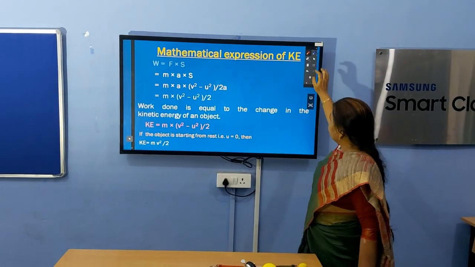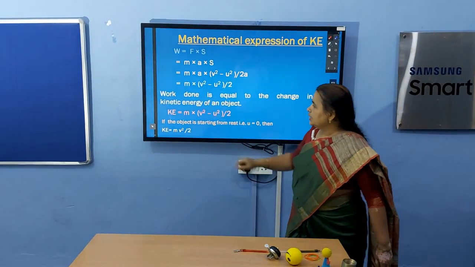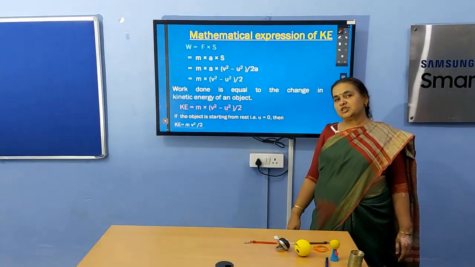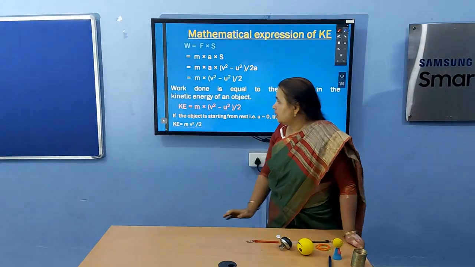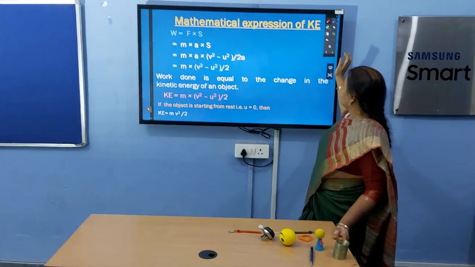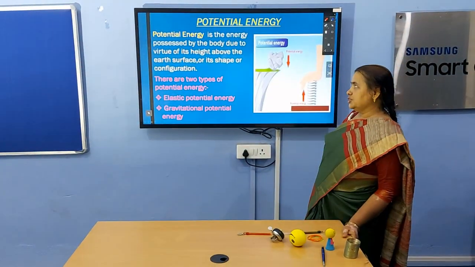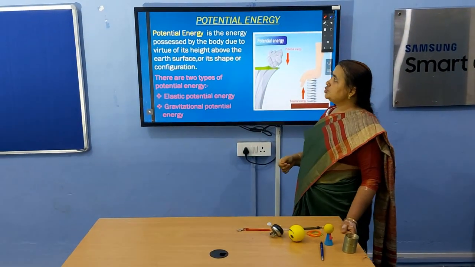If U is equal to 0, then definitely we have the expression for kinetic energy, and the expression for kinetic energy then becomes K is equal to mv squared upon 2. Let us move to potential energy. Potential energy is the energy possessed by the body due to virtue of its height.